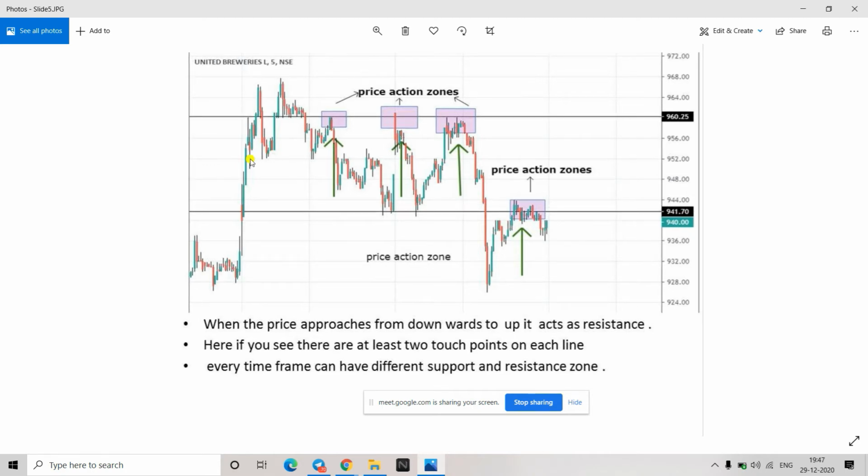Understood? If the line was drawn here, this will also give support, but the third time it is breaking it. That means heavy selling. Previously it halted. So how can we know whether it is a weak support or a strong support?